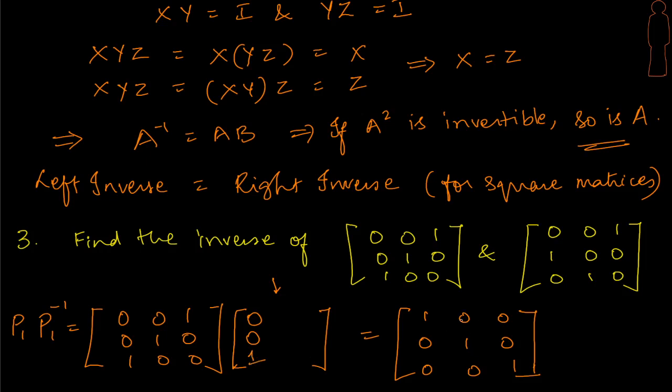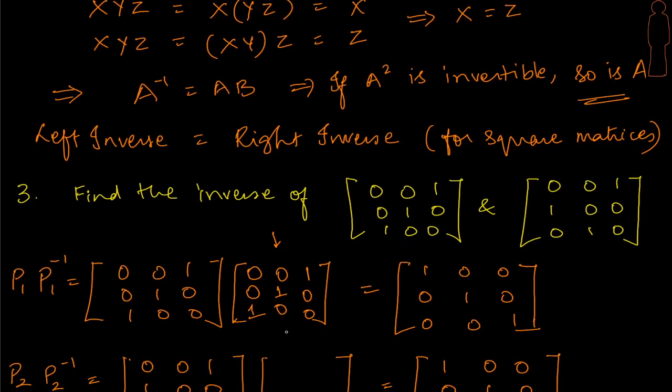The second column here is 0 1 0. That's sitting here in the second column. The elements of the second column must be the scalars that give the linear combination of these three in order to produce this, which means we don't want contributions from the first and third. Let's make them zeros. So we want this column to appear here. This has got to be 0 1 0. What about the third one? The third one is 0 0 1 here, and that's appearing here in the first column, and therefore we want the contribution from the first column but nothing more, right? So this is going to be my P1 inverse.